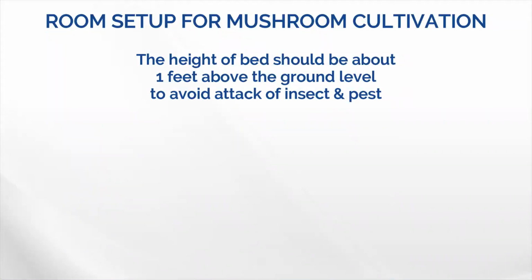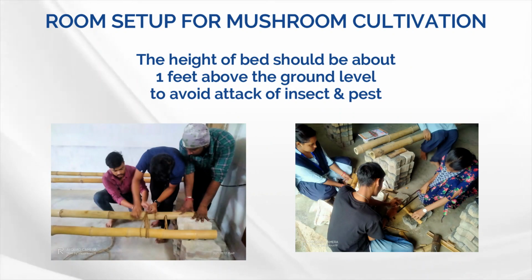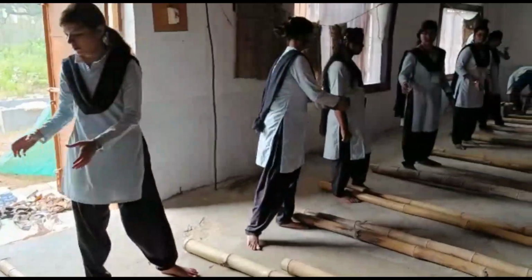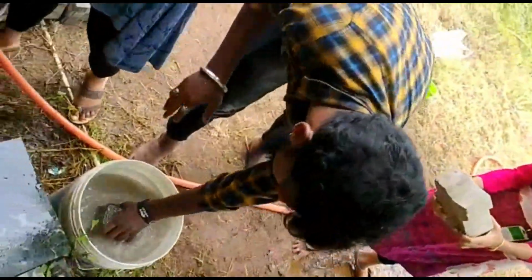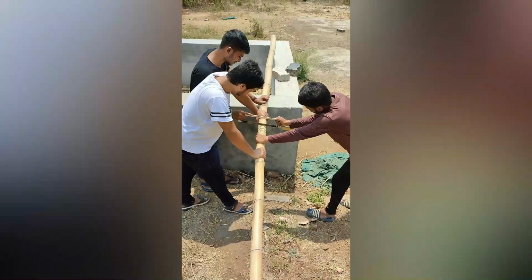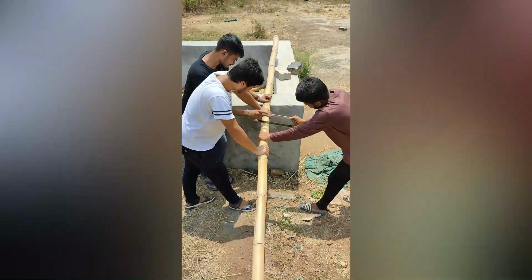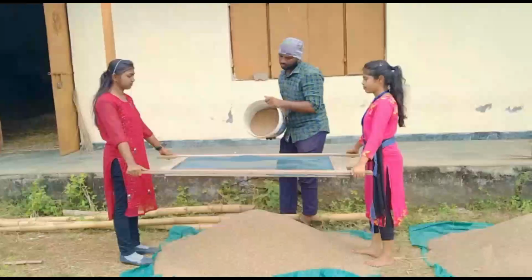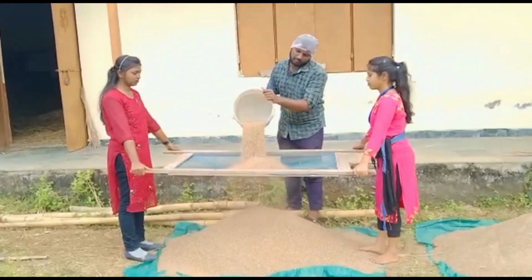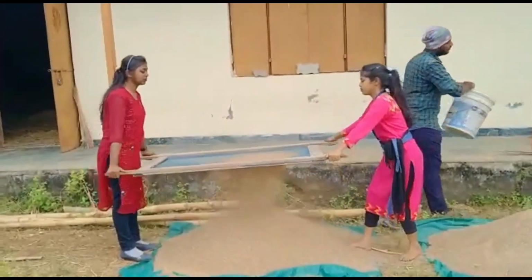Second step is room setup for mushroom cultivation. The height of the bed should be 1 to 2 feet above the ground level to avoid attack of insects and pests. For preparing the structure, we require bamboo and bricks, which should be disinfected before use. Cutting of bamboo. Bamboo should be cut as per the requirement. For off-season cultivation, we can use properly sieved sand for maintaining humidity.